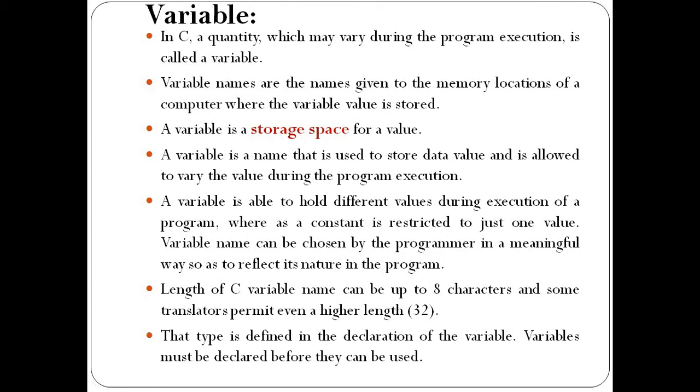So what is a variable? In C, a quantity which may vary during the program execution is called a variable. Second point, variable names are the names given to the memory location of a computer where the variable value is stored. A variable is a storage space for value. A variable is a name that is used to store a data value and is allowed to vary the value during the execution of a program. So what is the meaning of these statements?